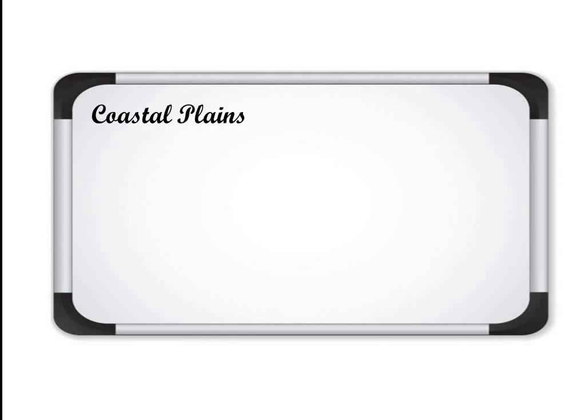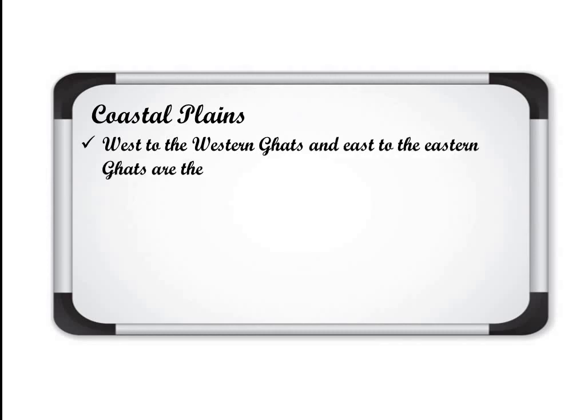Now, coastal plains. Along with these ghats, I will show you coastal plains also. The plain area there near these Eastern and Western Ghats. West to the Western Ghats and east to the Eastern Ghats are the coastal plains. By the name we can easily recognize the plain there in the coastal areas near the oceans. So west to the Western Ghats and east to the Eastern Ghats, there are coastal plains present.